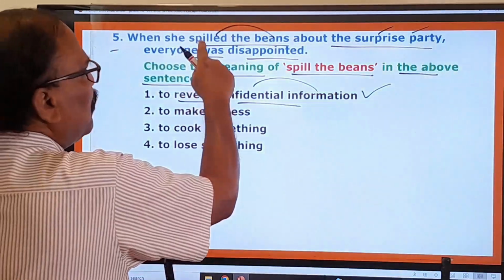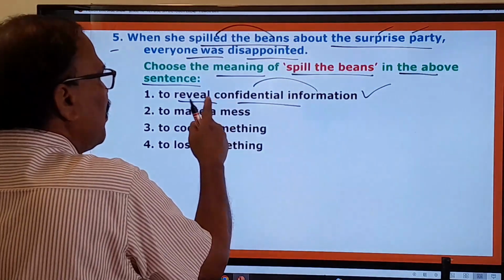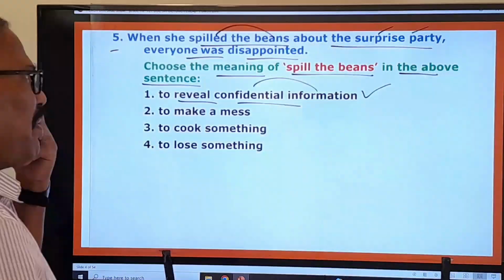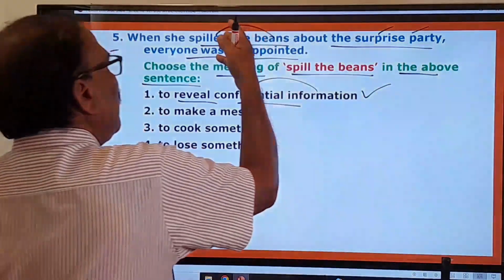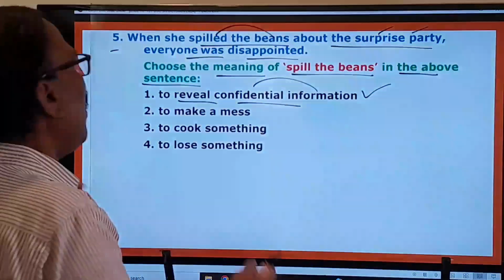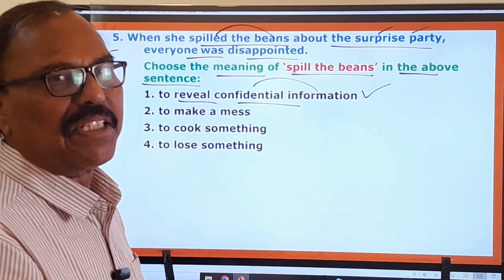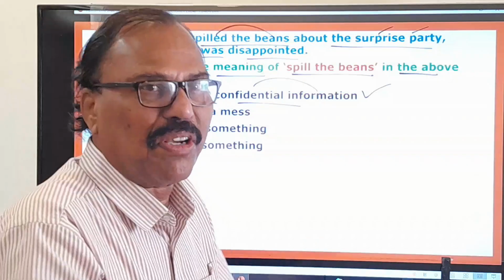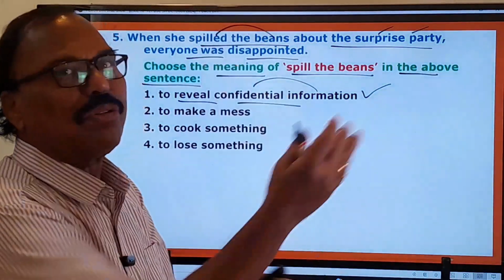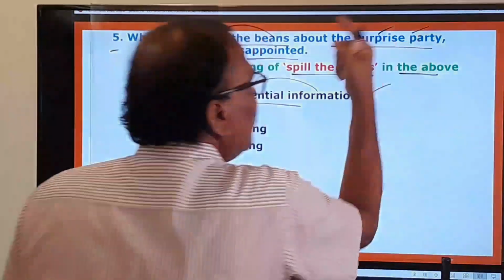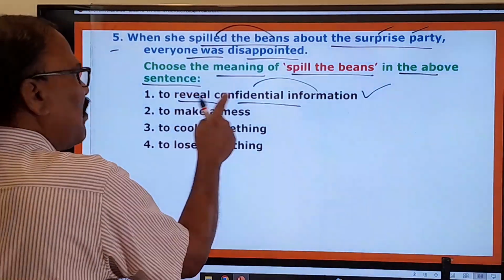So spilling the beans means revealing secret information or confidential information. About this surprise party, this lady spilled the beans, revealed that information, and therefore everyone was disappointed, because the persons wanted to give a surprise to other people, but it was already disclosed to them. Therefore there will be no surprise at all. It's a surprise party, right? So the very first one is the right one.